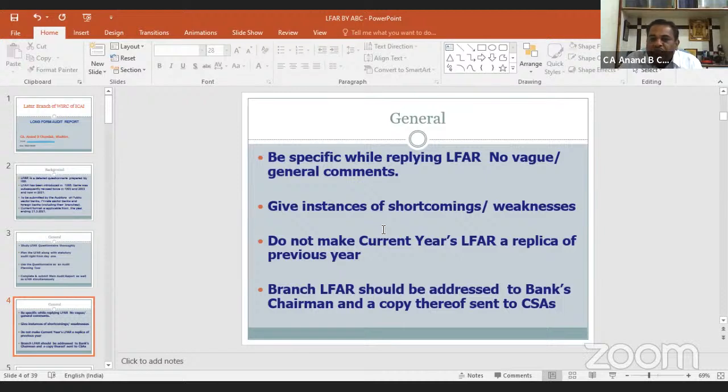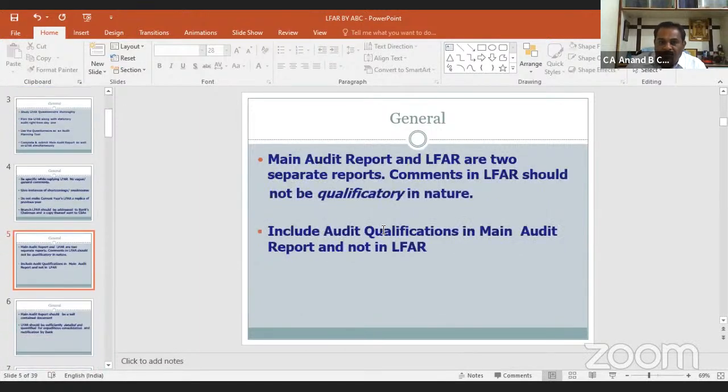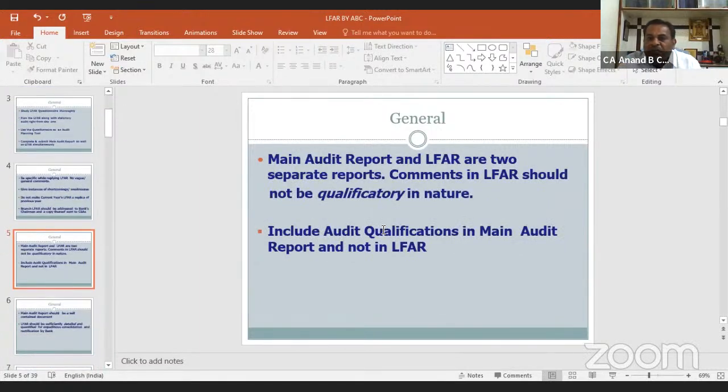Branch LFAR should be addressed to the bank's chairman, and a copy thereof should be sent to the central statutory auditor so that they can compile their LFAR for the zone on the basis of our information. The main audit report and LFAR are two separate reports. Comments in LFAR should not be qualificatory in nature.